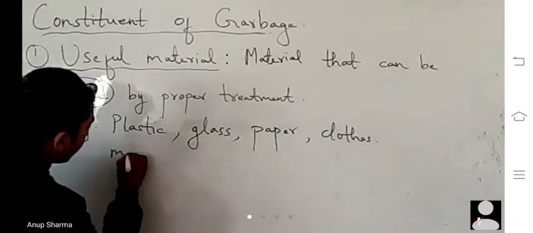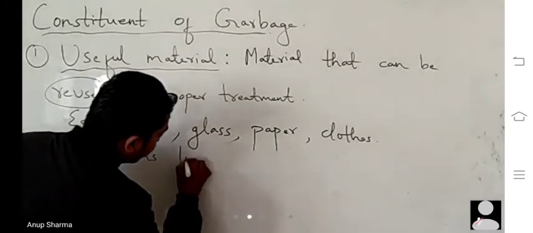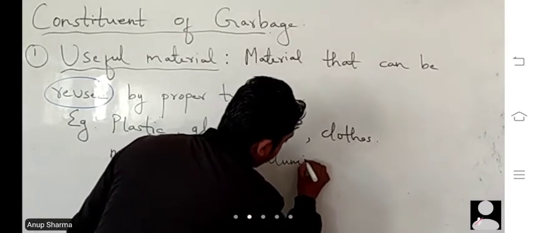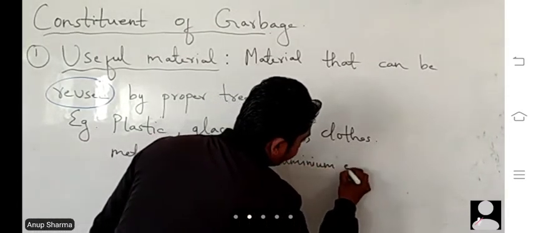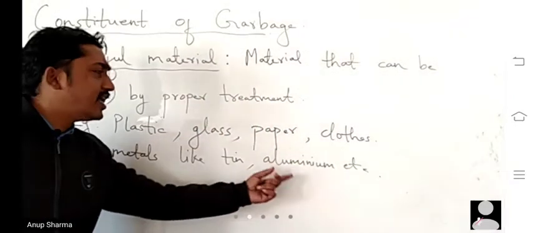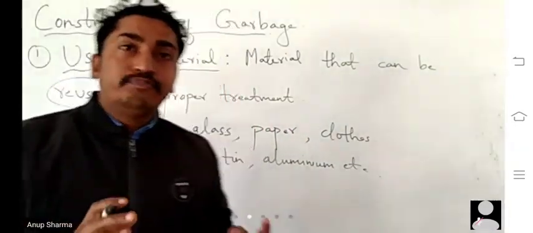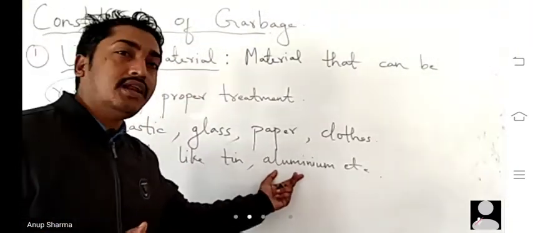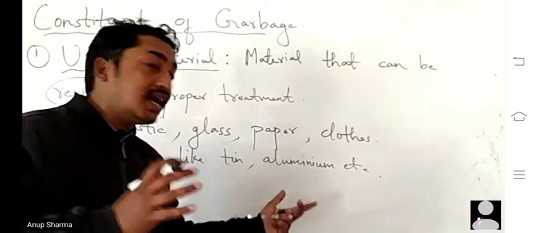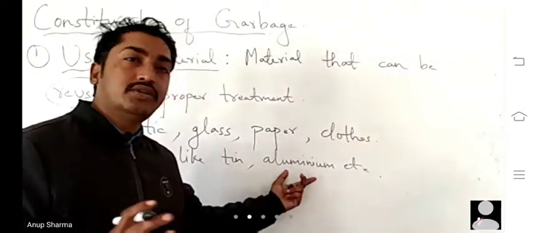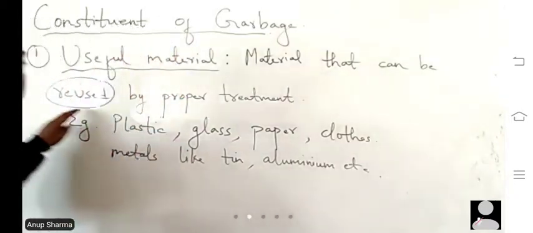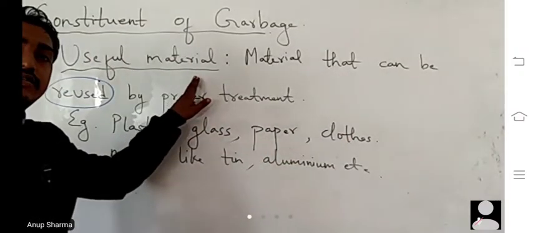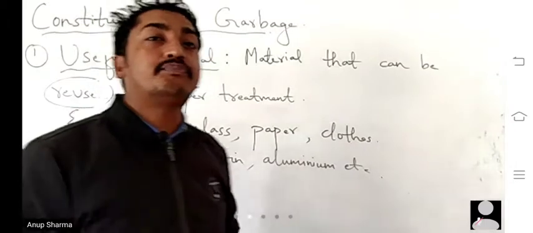Then we have metals like tin, aluminum, etc. Instead of throwing them away, the packed food that comes to our homes is kept in aluminum cans, and those cans can be recycled and reused. All these materials are termed useful materials, which can be reused after proper treatment.